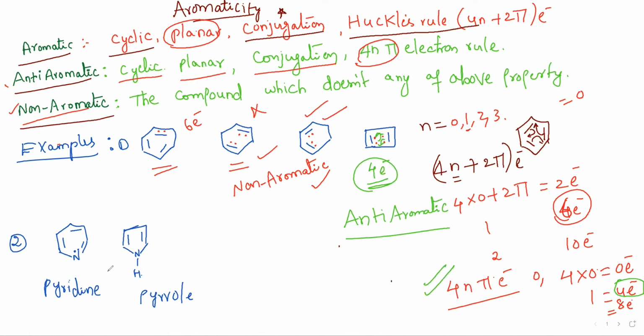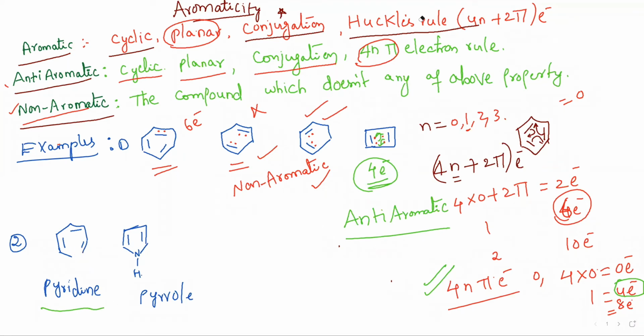Coming to the second example. See, it's not only related to benzenoid compounds, it is also related to heterocyclic compounds. Even there, benzenoid and non-benzenoid compounds exist. So for heterocyclic compounds, you can see this example. Here nitrogen acts as a heteroatom.